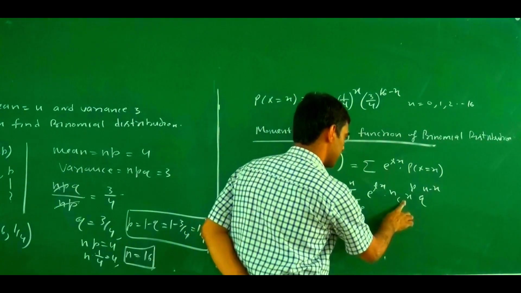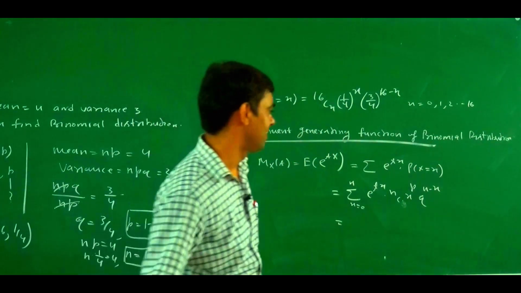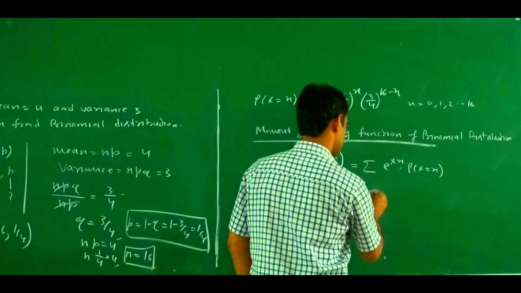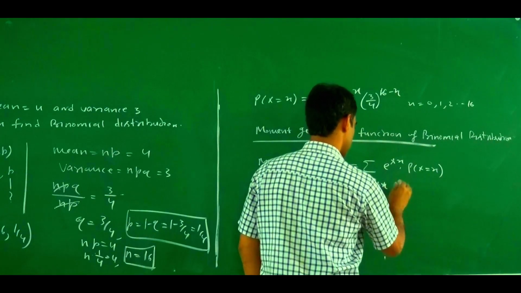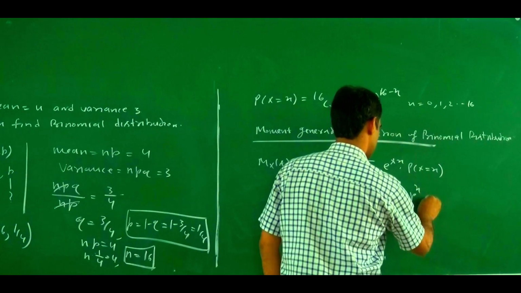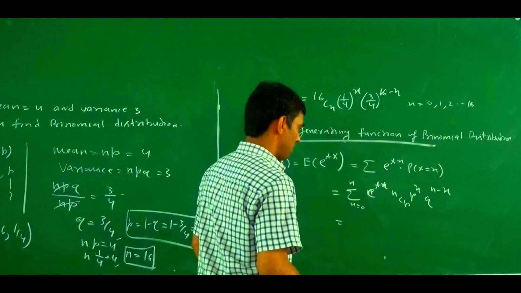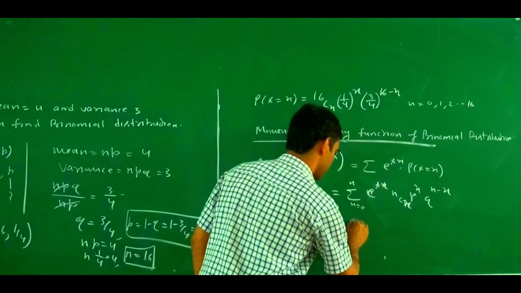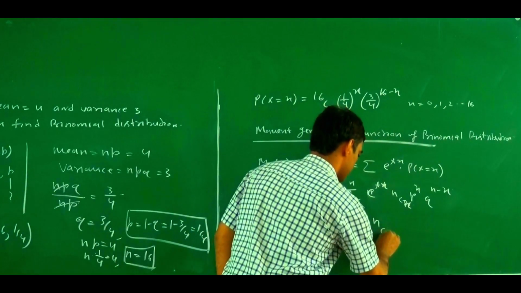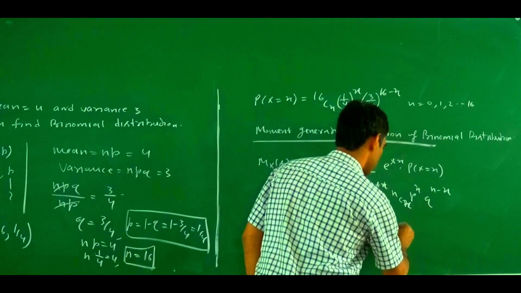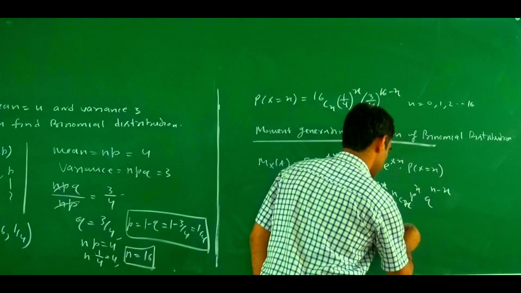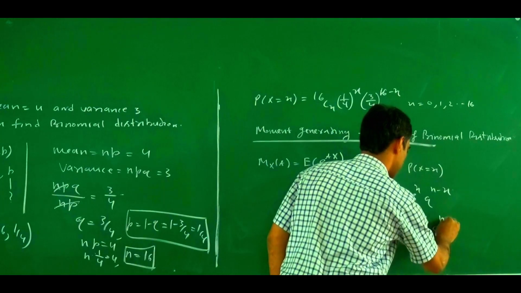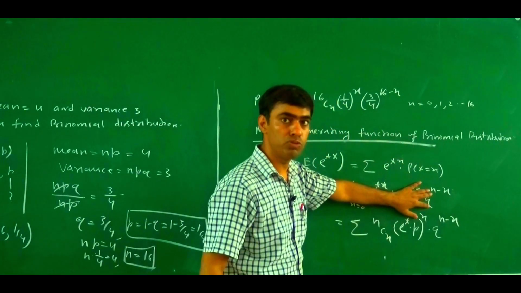So this becomes the summation of nCx into e to power t into p, to power x, into q to power n minus x. Since this is the binomial expansion of p plus q to power n,